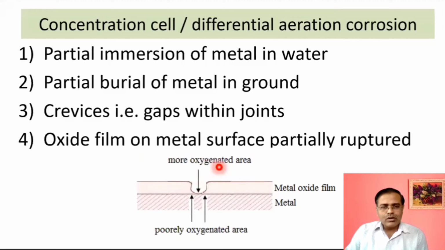Here there will be more oxygen, so there will be less corrosion. But here you can see these lower arrows. These have lower oxygen content, and that's why it is a poorly oxygenated area, and there will be faster corrosion there. It means this particular sentence is to be applied for all these terms.